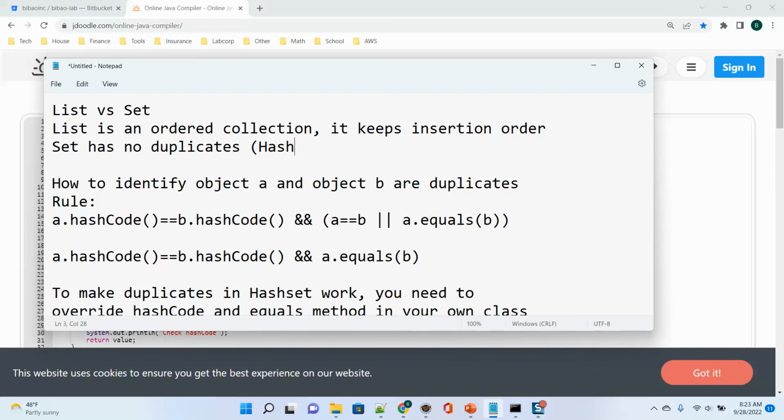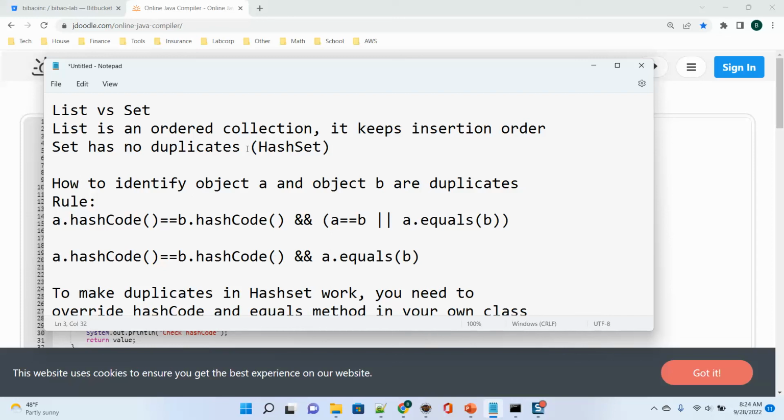TreeSet is a different story. TreeSet is ordered, so TreeSet is sorted. Sorted means that two elements can be compared: which one is bigger, which one is smaller, or they are the same. If in the TreeSet, by comparison, they are the same, then they are the same element. That's a duplicate element. Otherwise, it's not.